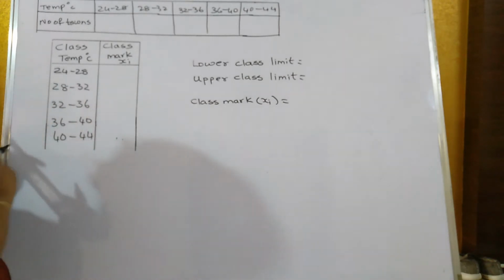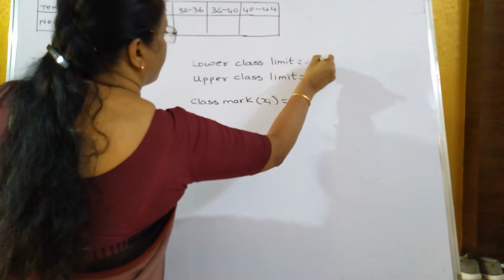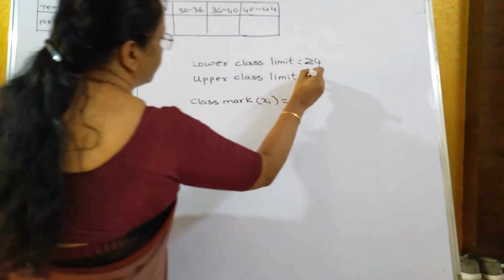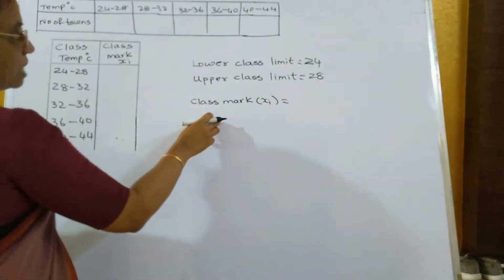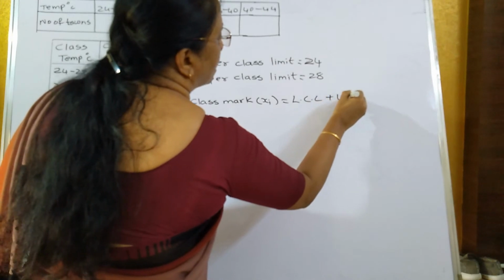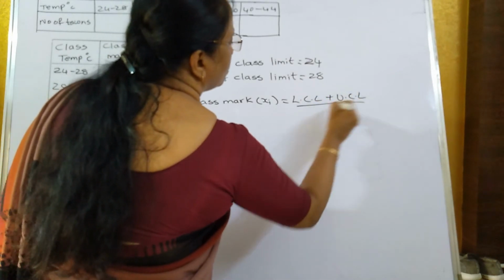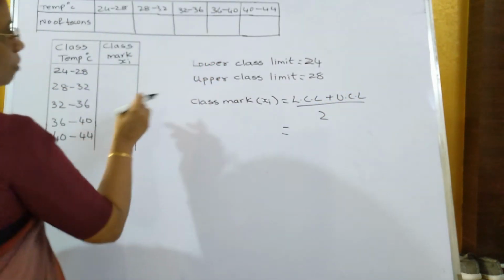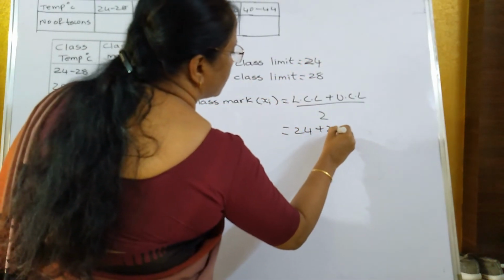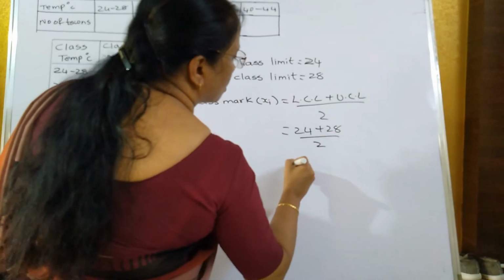The lower class limit is 24. And what is the upper class limit? That is 28. So the class mark is the lower class limit plus the upper class limit upon 2, that is 24 plus 28 upon 2. So that's equal to how much?